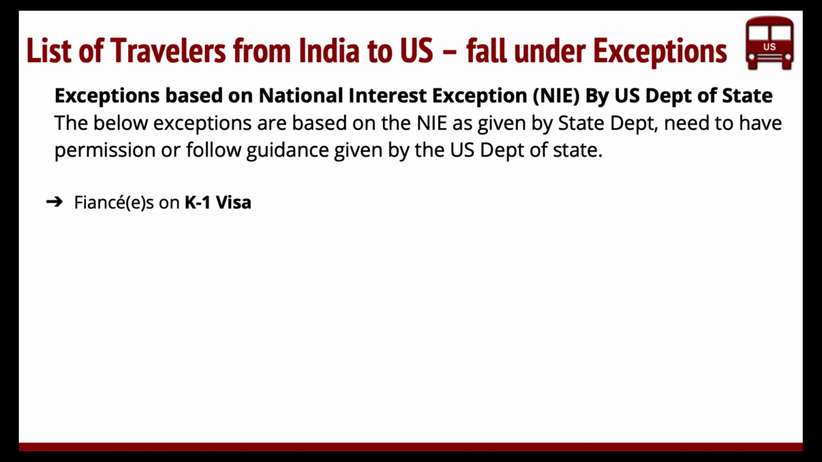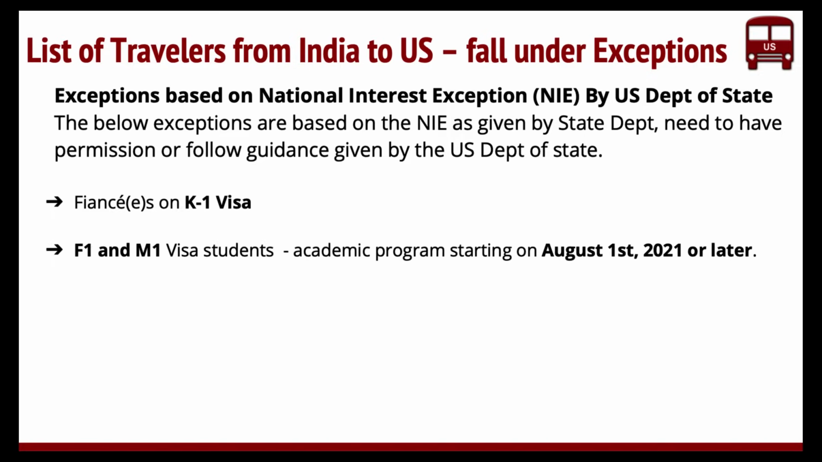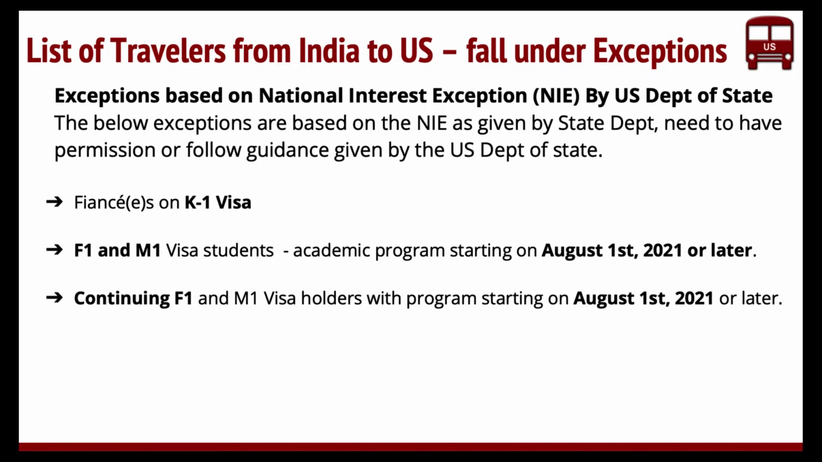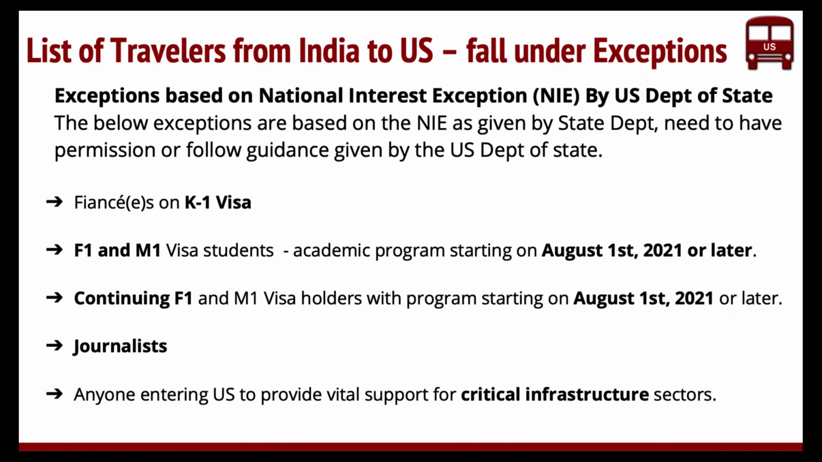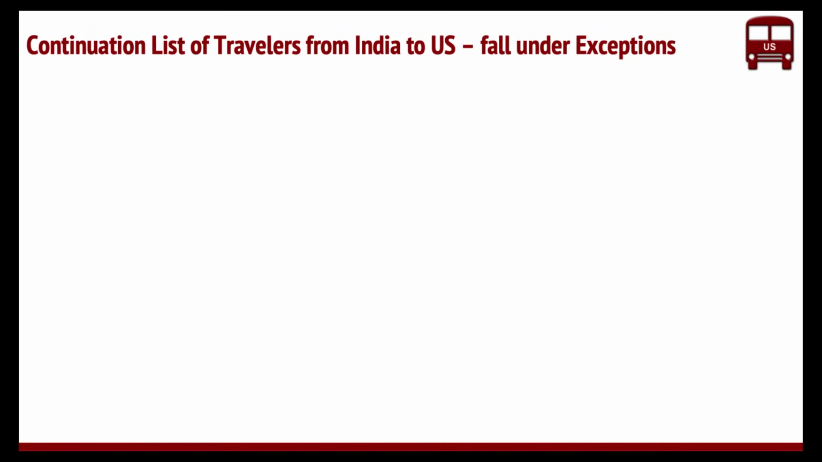And who falls under these are fiancés on K1 visa, F1, M1 students whose program is starting on August 1st or later, continuing students on F1 or M1 with a program start date of August 1st, journalists, and anyone entering the US in critical infrastructure sectors. So these critical infrastructure sectors are about 16 sectors. We'll probably do another video or write an article on this. But you have to be part of this critical infrastructure sector if you want to seek a national interest exception.